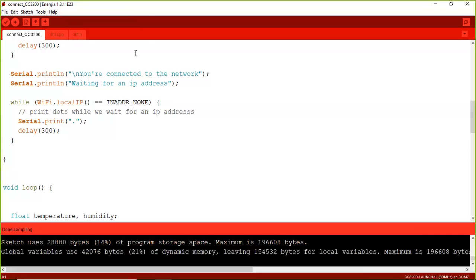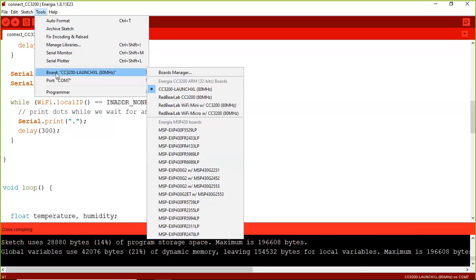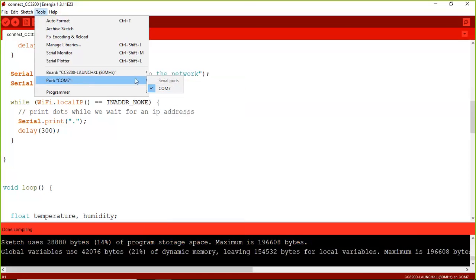Yeah, it is compiled. Meanwhile, I want to show you one thing. Go to the tools menu and look at the board which is connected. It is the CC3200 board LaunchPad, connected in communication port COM7.